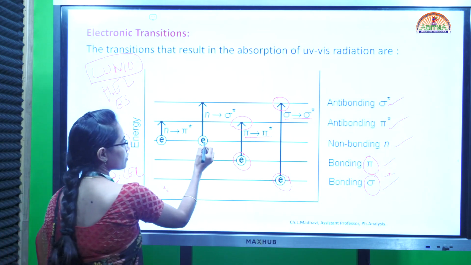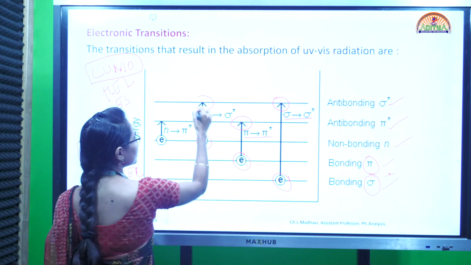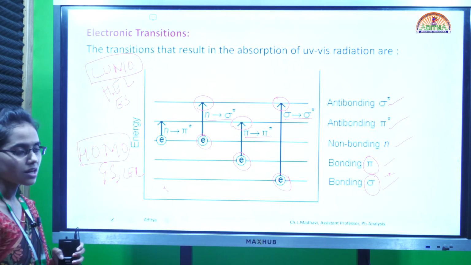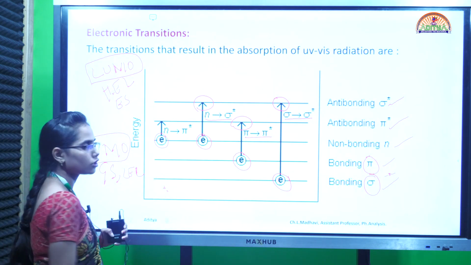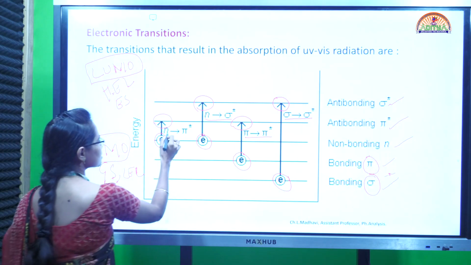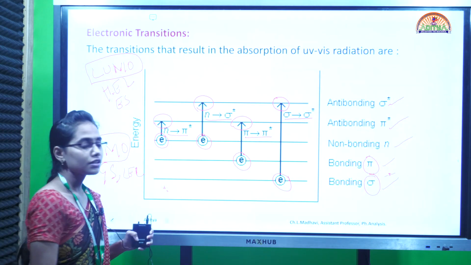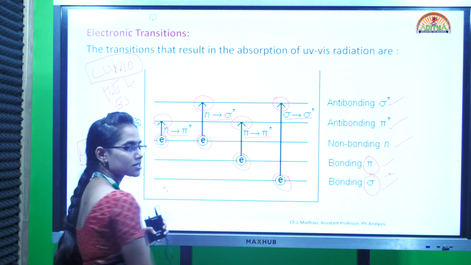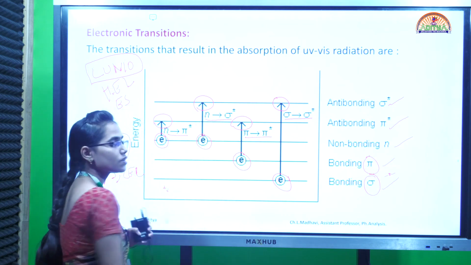So here, from the non-bonding n orbital to the anti-bonding sigma star orbital, that gives the n to sigma star transition. And similarly we have the non-bonding n orbital to the anti-bonding pi star orbital, which gives a transition called the n to pi star transition. So here we have all these four practically possible transitions, which are sigma to sigma star, pi to pi star, n to pi star and n to sigma star.